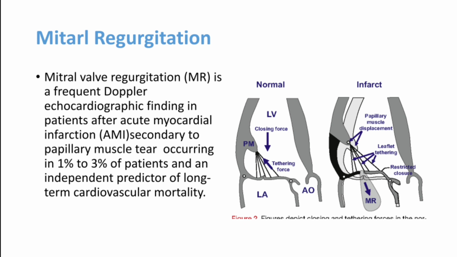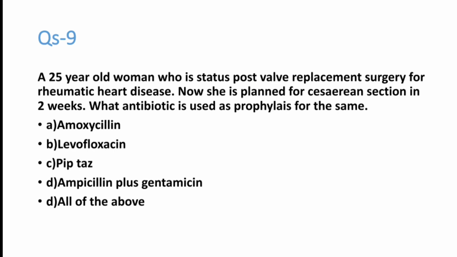Question number 9. A 25-year-old woman, status post valve replacement surgery for rheumatic heart disease, is now planned for cesarean section in 2 weeks. What is the antibiotic of choice that should be given as prophylaxis? So she had a valve replacement for rheumatic heart disease.